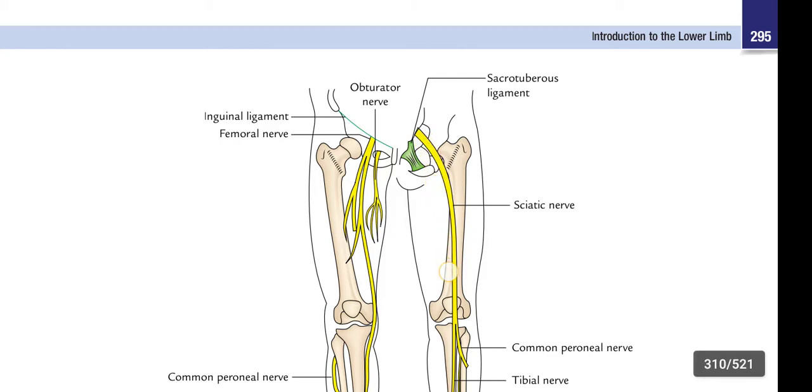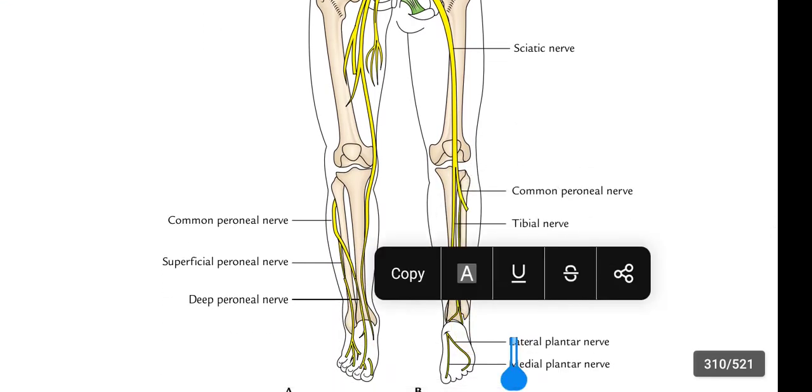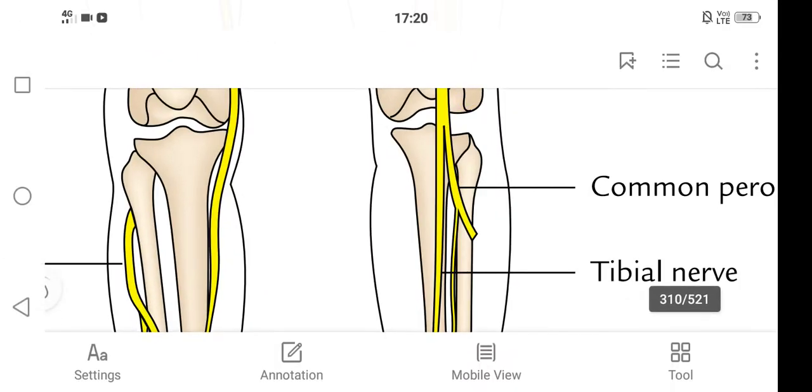This is the sciatic nerve, and the sciatic nerve is the longest and strongest nerve of the body. It is present on the gluteal region and it innervates the gluteal muscles. At the lower part of the thigh, it divides into two nerves, tibial nerve and common peroneal nerve.